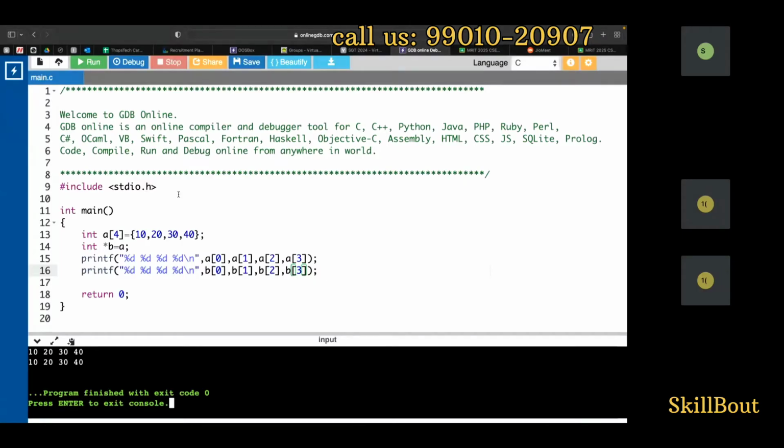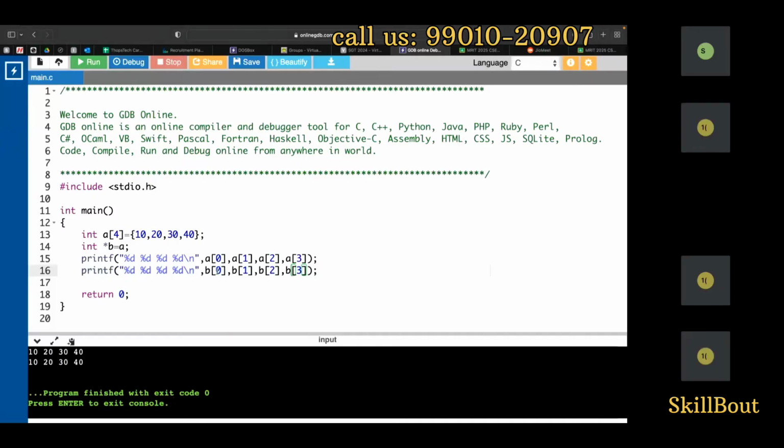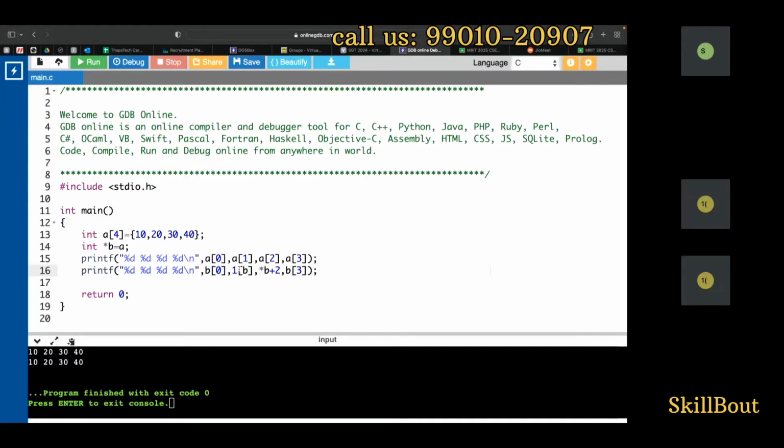Do you want to take down this? You're going to be writing B of 0, or you can write 1 of B, or else you can write B plus 2 and put a star in front. B plus 2 should get executed first, and that's the reason you write it here. Or you can write 3 plus B, whole star.